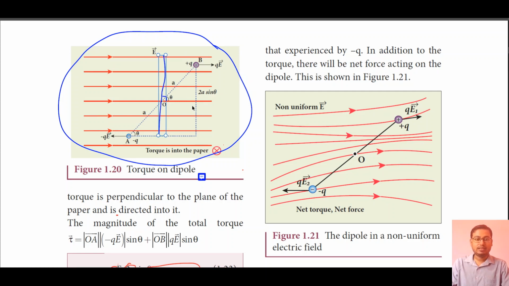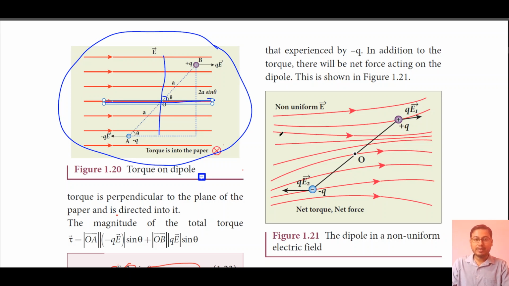In that situation the equation will become q into E into sin 90 degree. Because sin 90 degree is the maximum, the torque acting on the charges will be maximum. And when it aligns at 0 degree, parallel to the electric field, the total torque acting on the dipole will be 0.